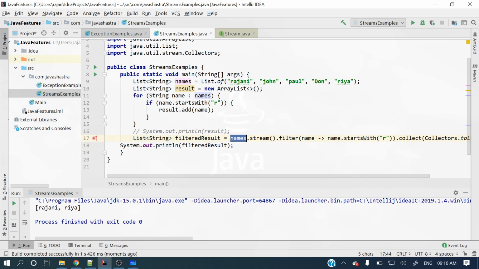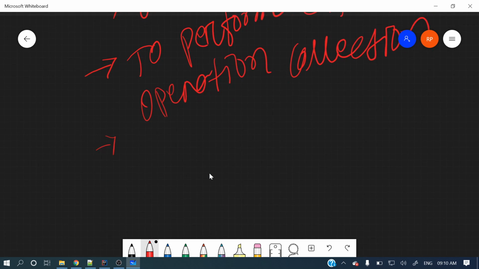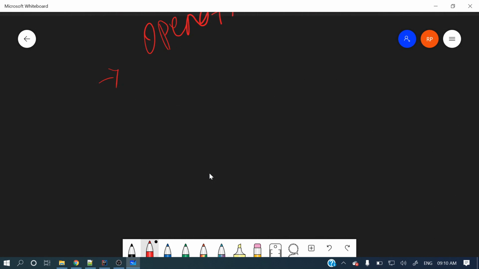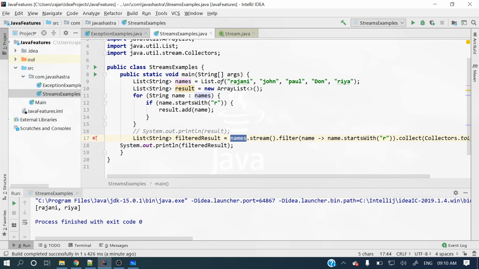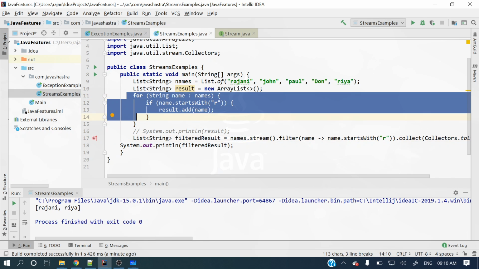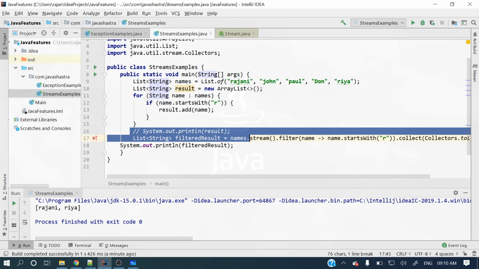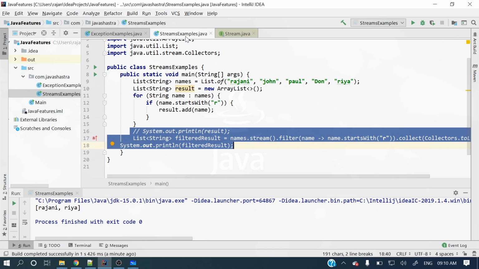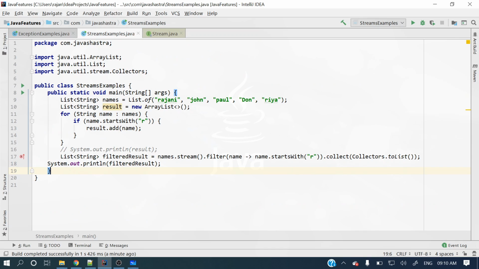Hope you got it clear. We saw a basic example of old school style programming and, in the new style, the functional way we can achieve these things. I have completely explained these things.